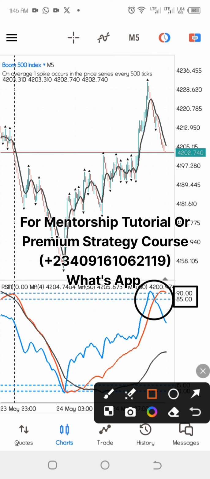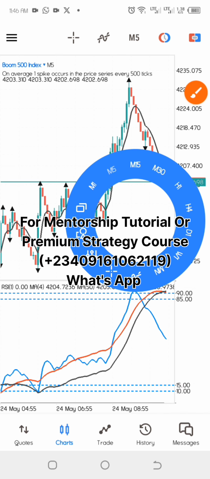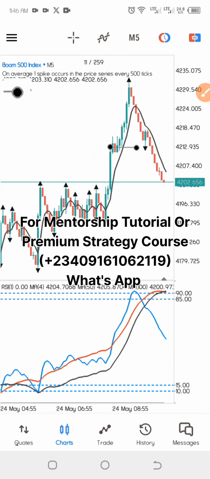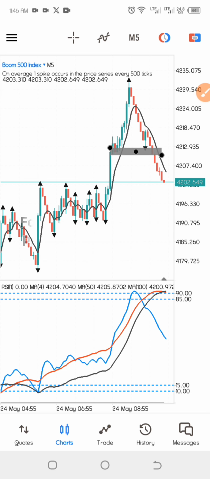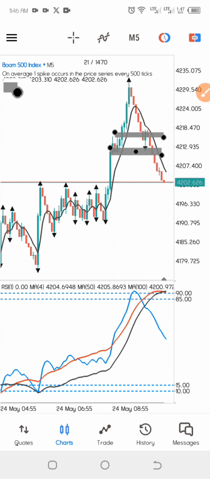How do we mark this area out? Let me zoom out so you can see it. The first thing you want to do is mark out your recent support area.